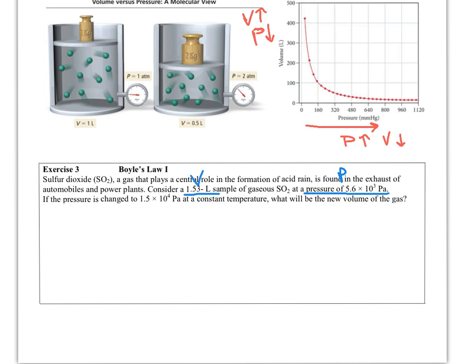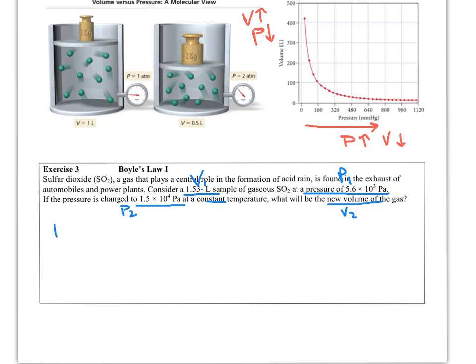And it says if the pressure is changed. So I have an initial set of volume and pressure conditions, you can use 1 or initial, however you want to do it. And then what we do is we change it. So now all of a sudden here's the new pressure, and we want to know what that new volume is going to be, assuming constant temperature. We would also assume that the moles, or the quantity of gas, are kept constant.